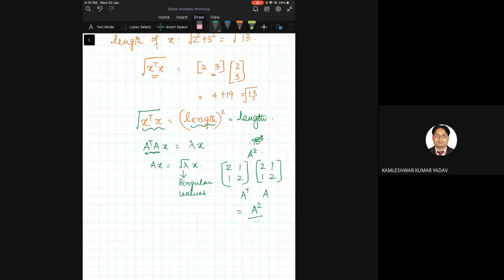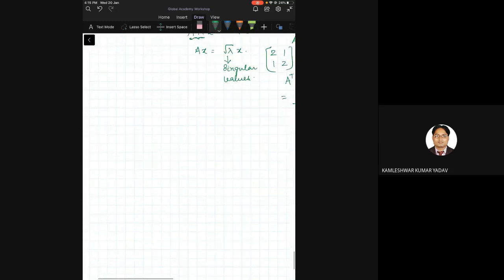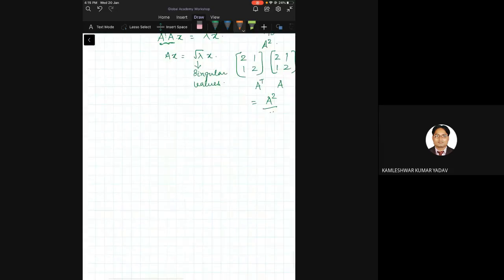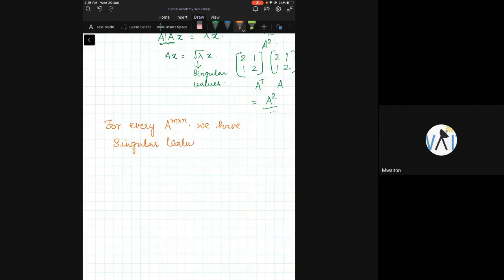So we're going to make this strong statement: for every A, m cross n, singular value decomposition is possible.